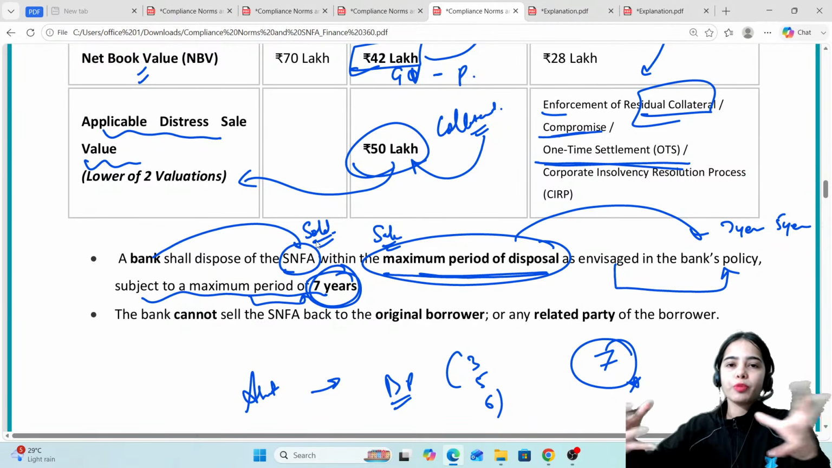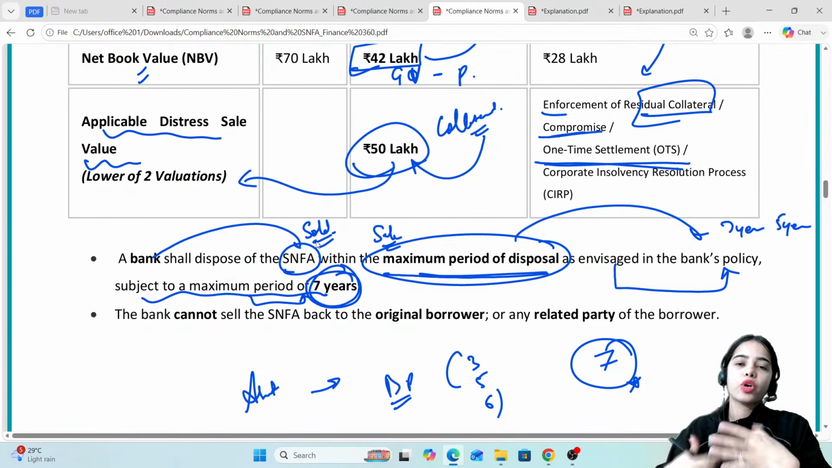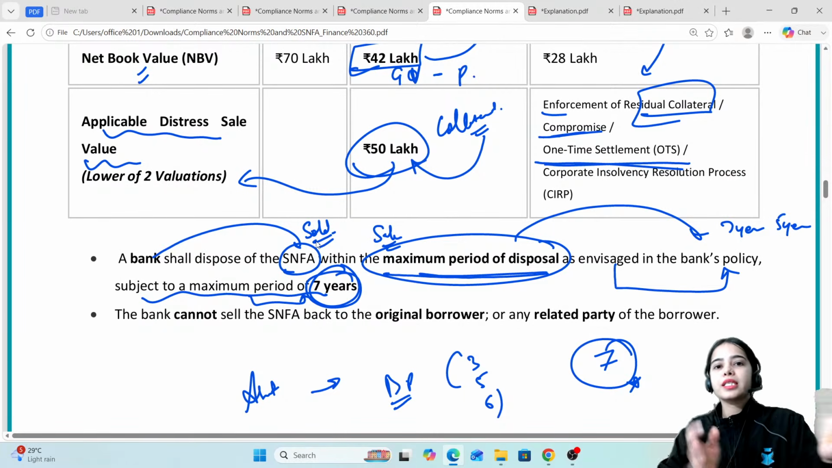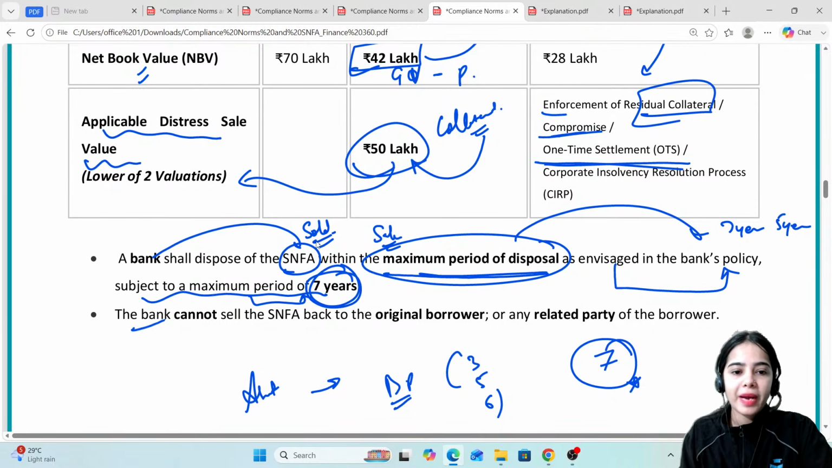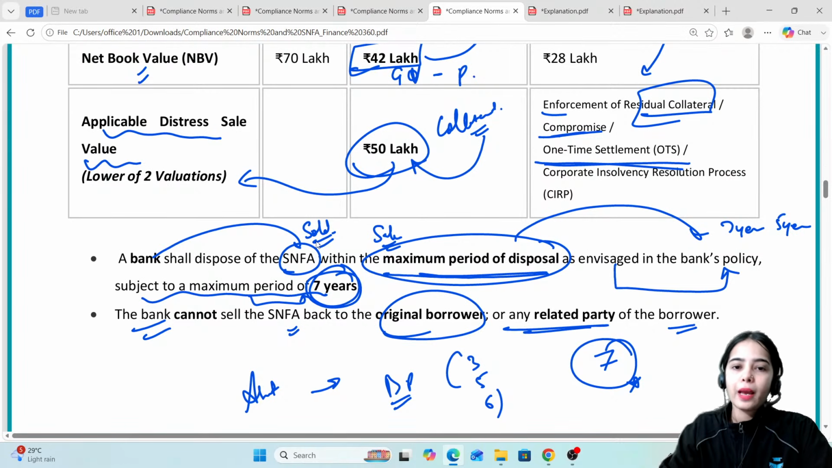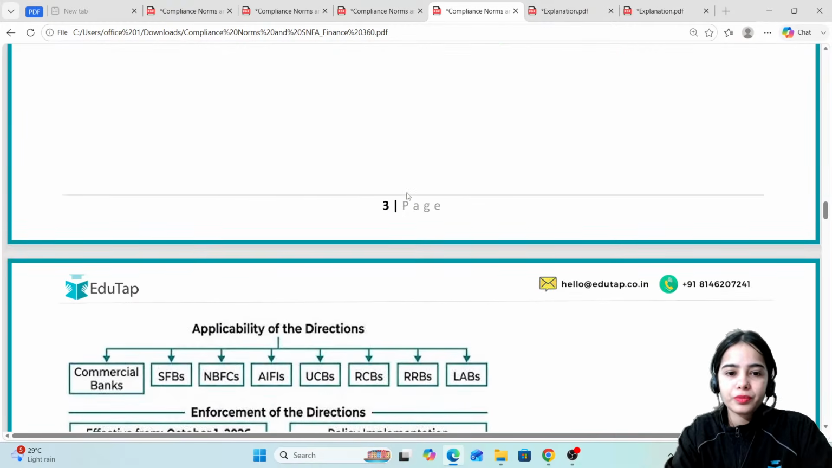Because the bank should not be holding the property. The bank should not be keeping the real estate, because the bank is not in the business of real estate. The bank is in the business of financial assets and such. The bank cannot sell the SNFA back to the original borrower or any related party of the borrower, okay? Because you can see that the distress sale is happening. So here the bank cannot sell the property back to the original borrower or the related party.